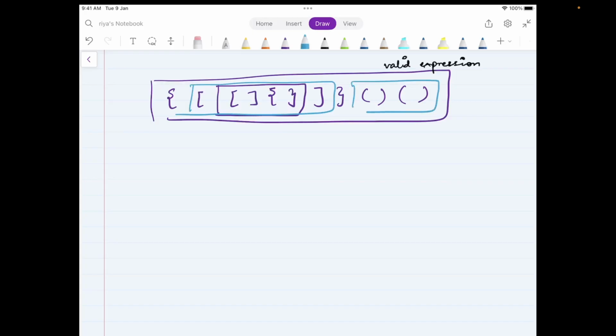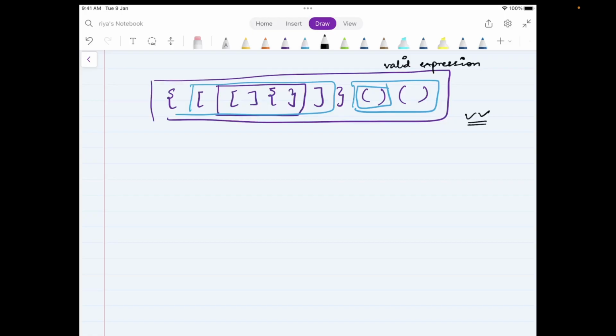This is also valid, right? And this is also valid. Meaning that an interesting property about a valid parentheses expression is that a sub-expression of a valid expression should also be a valid one. So in this case, you can see that that particular property is very well applied over here.